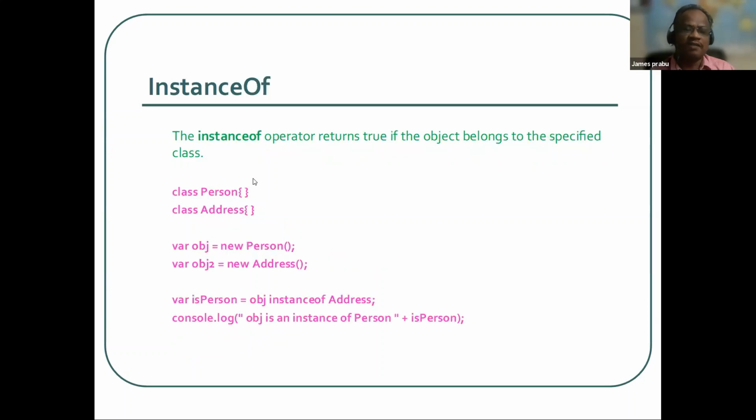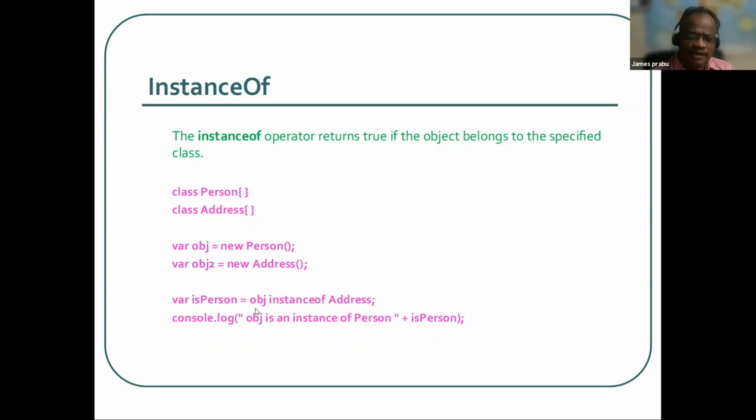Then instanceof. So here you created two classes and created the instances. New Person means one instance of the person will be created and assigned to object one here, and for the Address class we create the instance here and assign to object two.